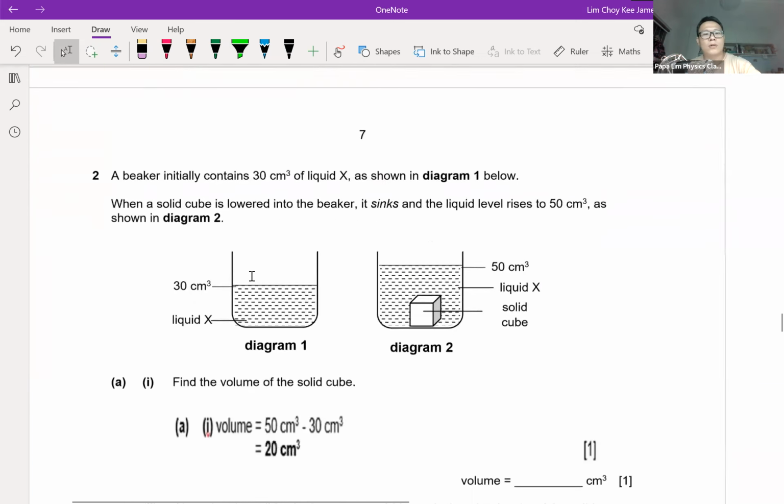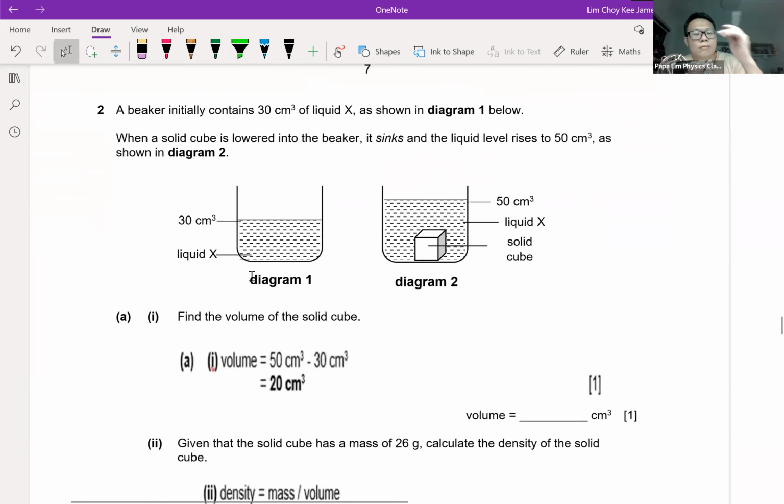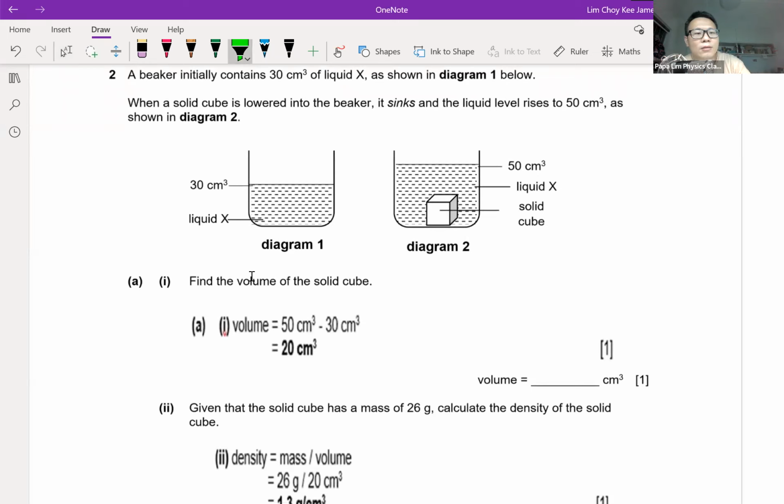Question 2 is a calculation on density. I would say the first few are quite standard, just need to be alert. Initially it's 30 cm cube, and after that it's 50 cm cube when I drop the solid cube inside. So straight away you will know that the solid cube actually has a volume of 20 cm cube, because the volume increases by 20 cm cube after I drop it into the beaker.